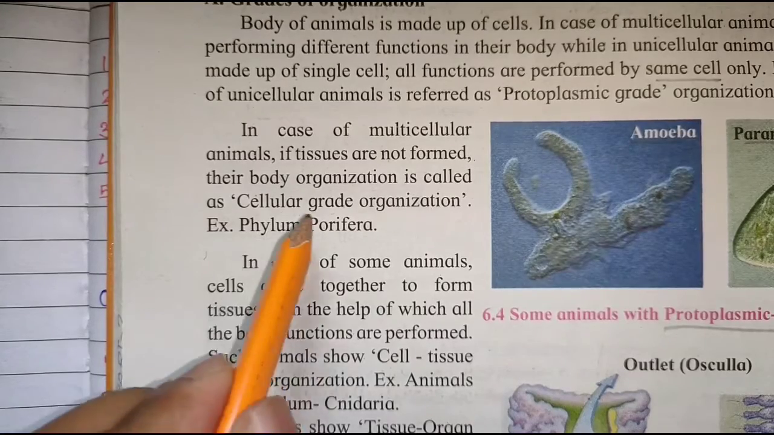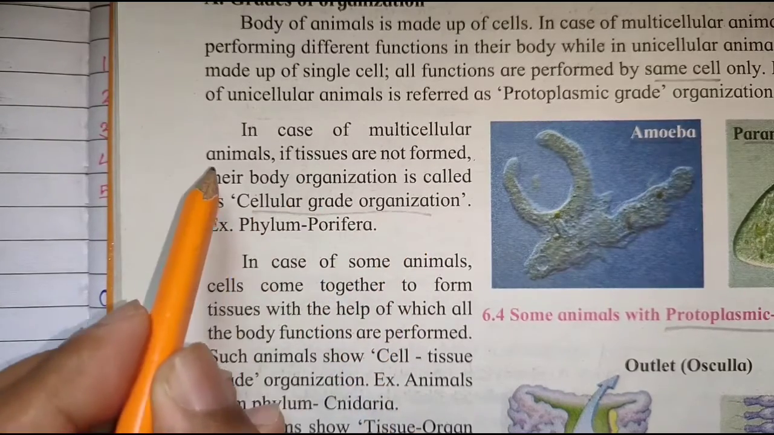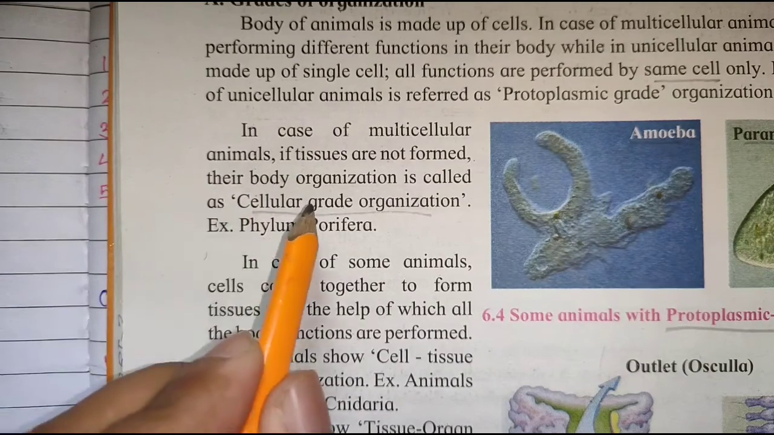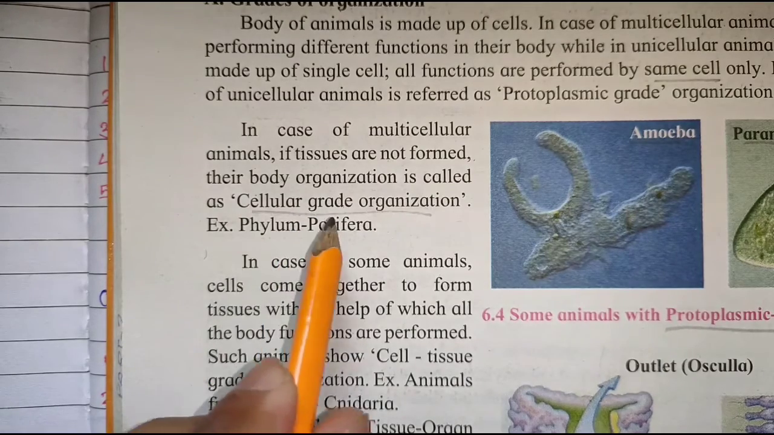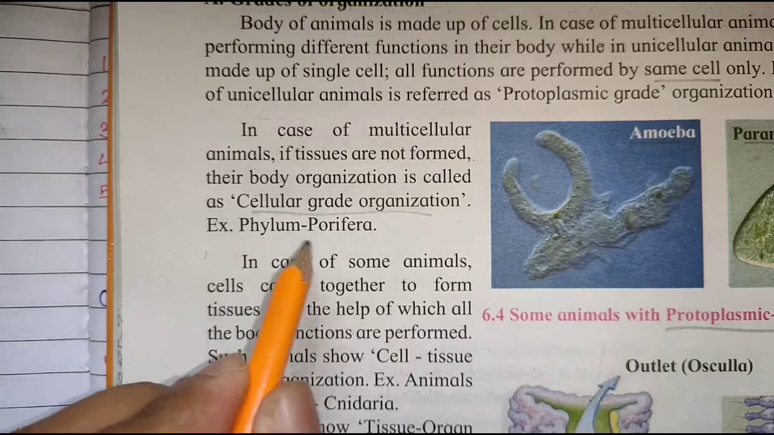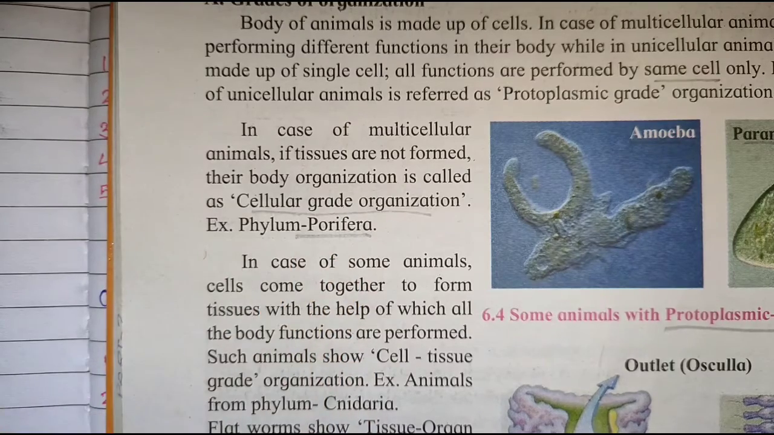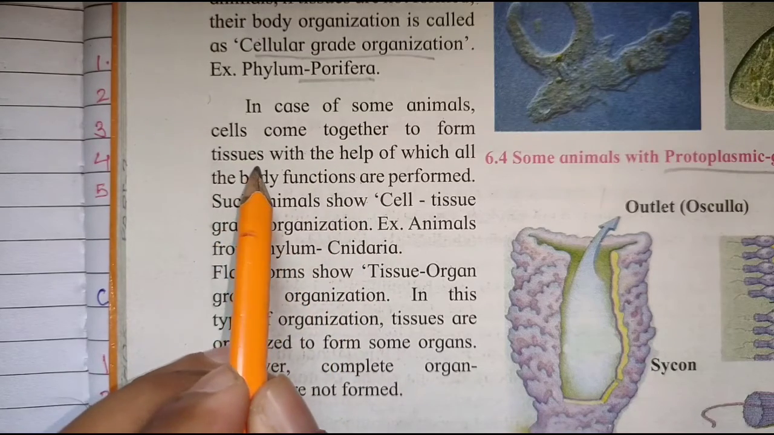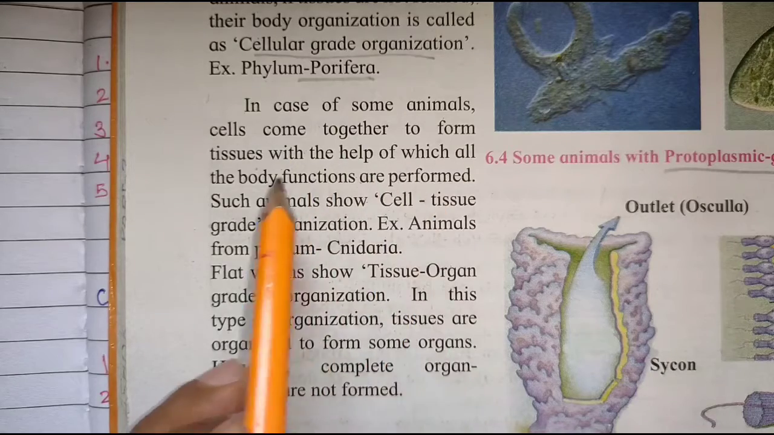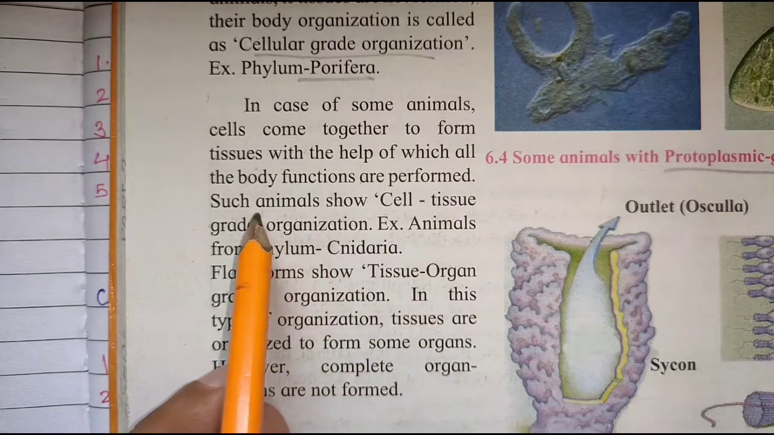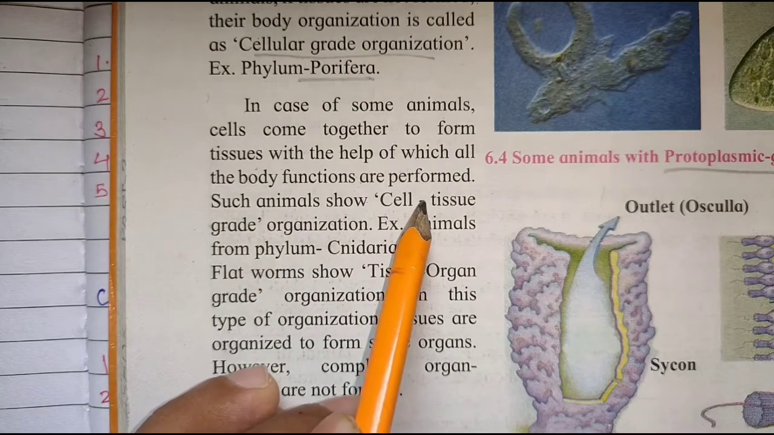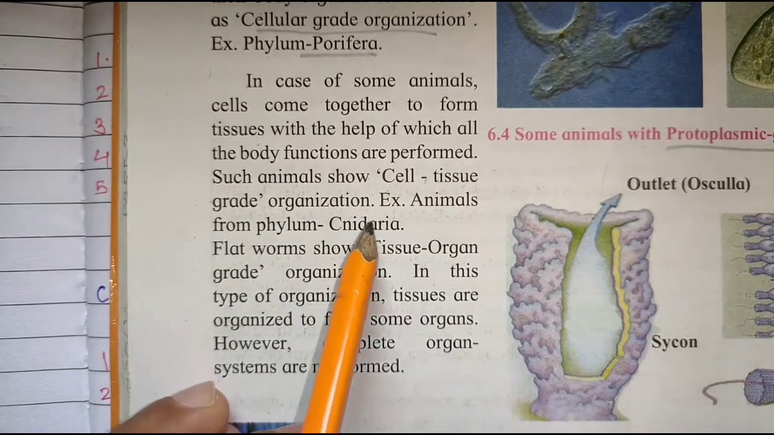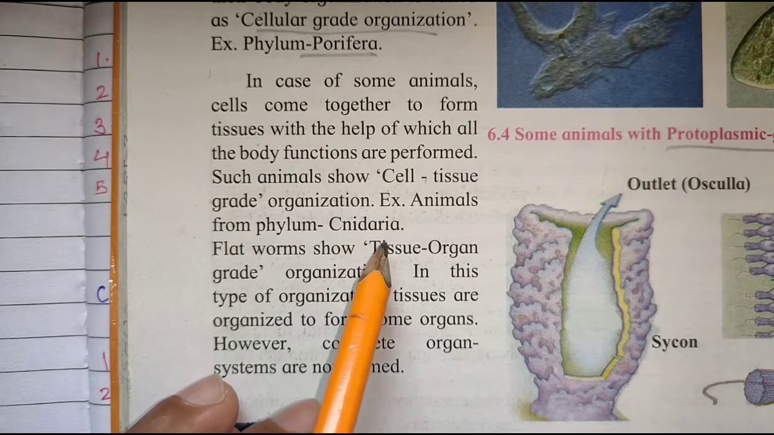Then we will see the cellular grade of organization. In case of multicellular organisms, if tissues are not formed, the body organization is called the cellular grade of organization, and the best example is phylum Porifera. In case of animals having tissues with which they perform all their functions, such animals have a cell-tissue grade of organization, and the example is animals of phylum Cnidaria.